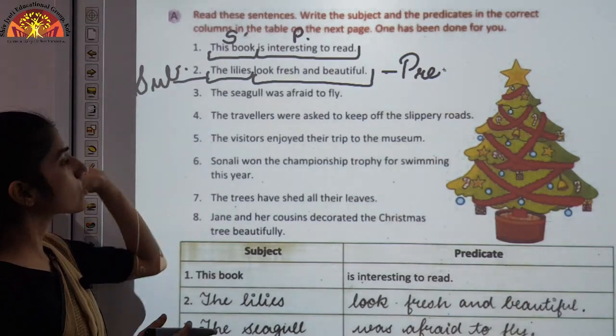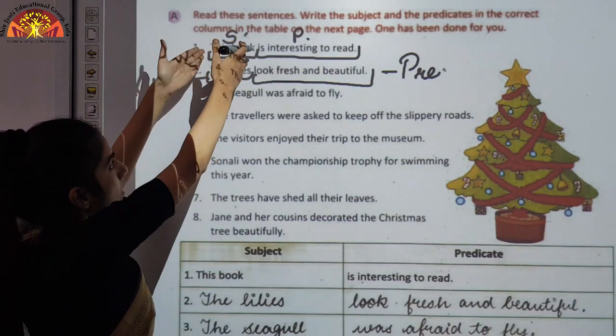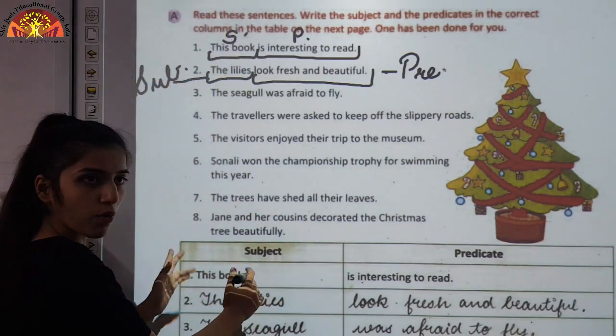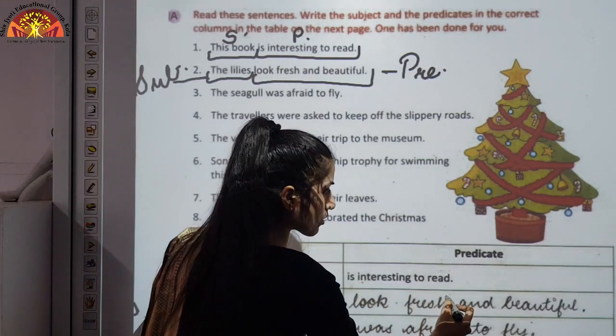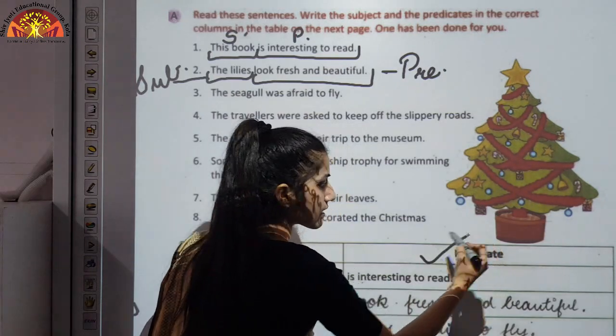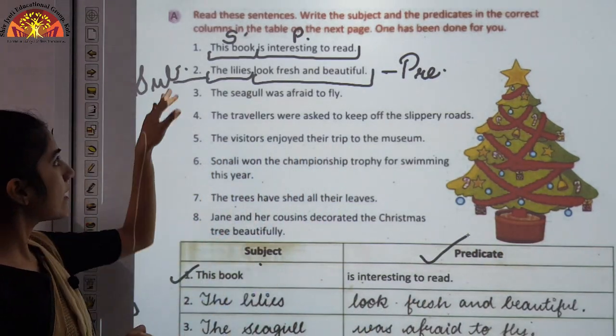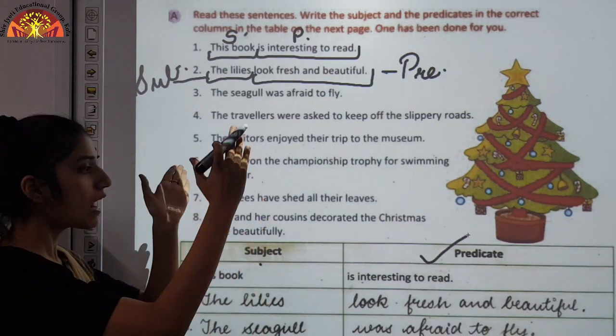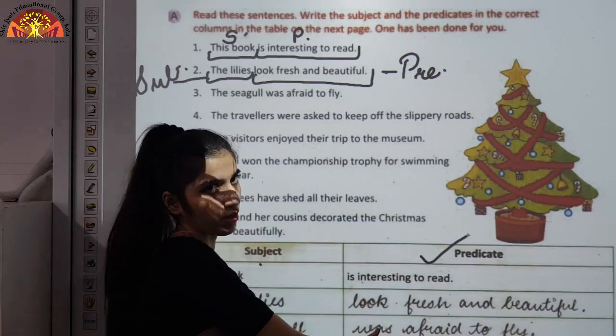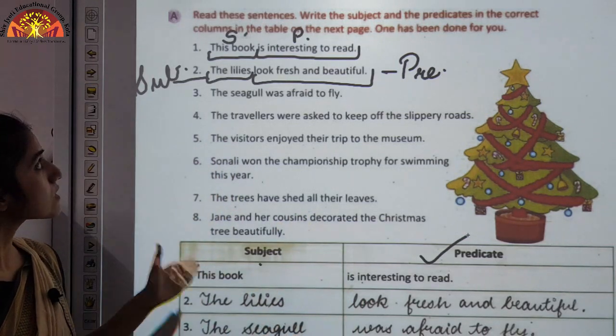Now what you have to do is write this book in the subject column, and is interesting to read you have to write in the next column, the predicate column. The same goes for the other sentences also: you will write the subject over here and the predicate in the next column. So this is the first exercise.